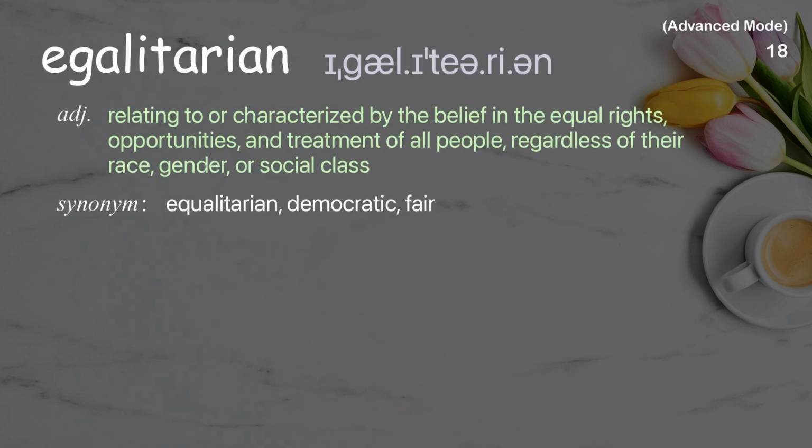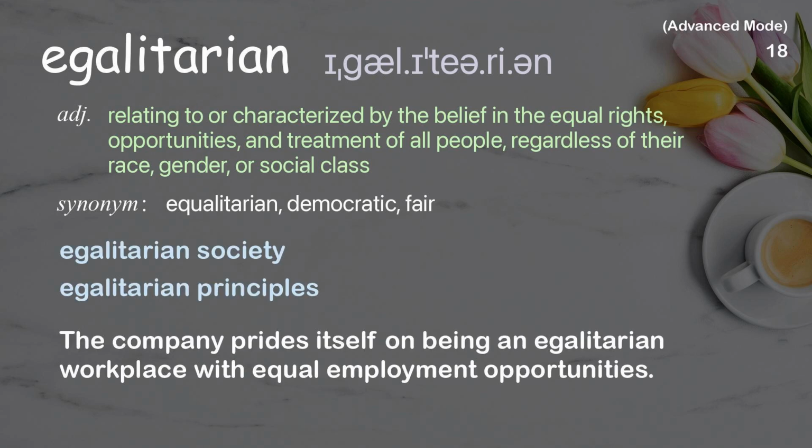Egalitarian: relating to or characterized by the belief in the equal rights, opportunities, and treatment of all people, regardless of their race, gender, or social class. Examples: egalitarian society, egalitarian principles. The company prides itself on being an egalitarian workplace with equal employment opportunities.